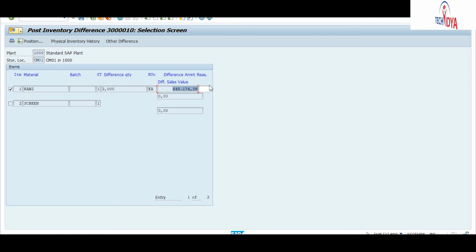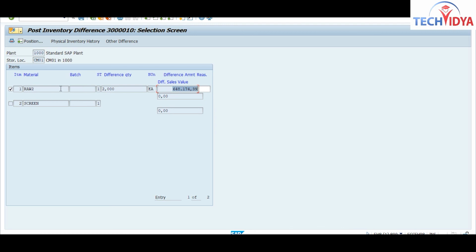Whenever you perform this physical inventory process in a real-time scenario, if this difference value is a genuine amount, your company can manage with this difference, so it is not an issue. But if it is a huge difference, or not a justified difference, in that situation you will have the audit also, and you have to give the reason why such a huge difference is there. So make sure of this whenever you perform this physical inventory process in a real-time scenario.